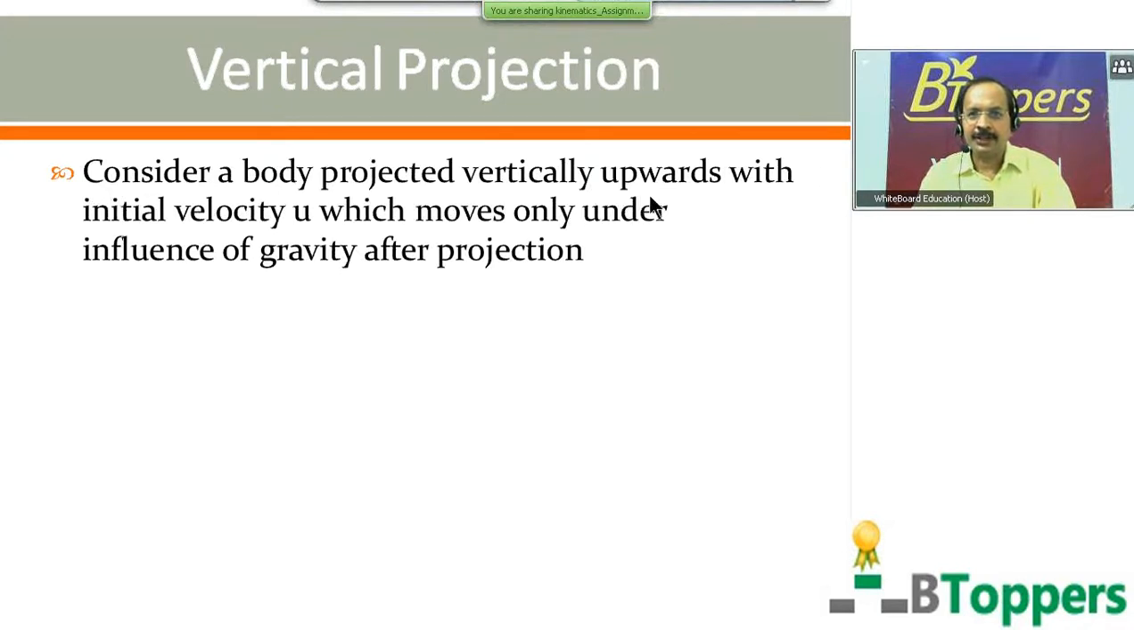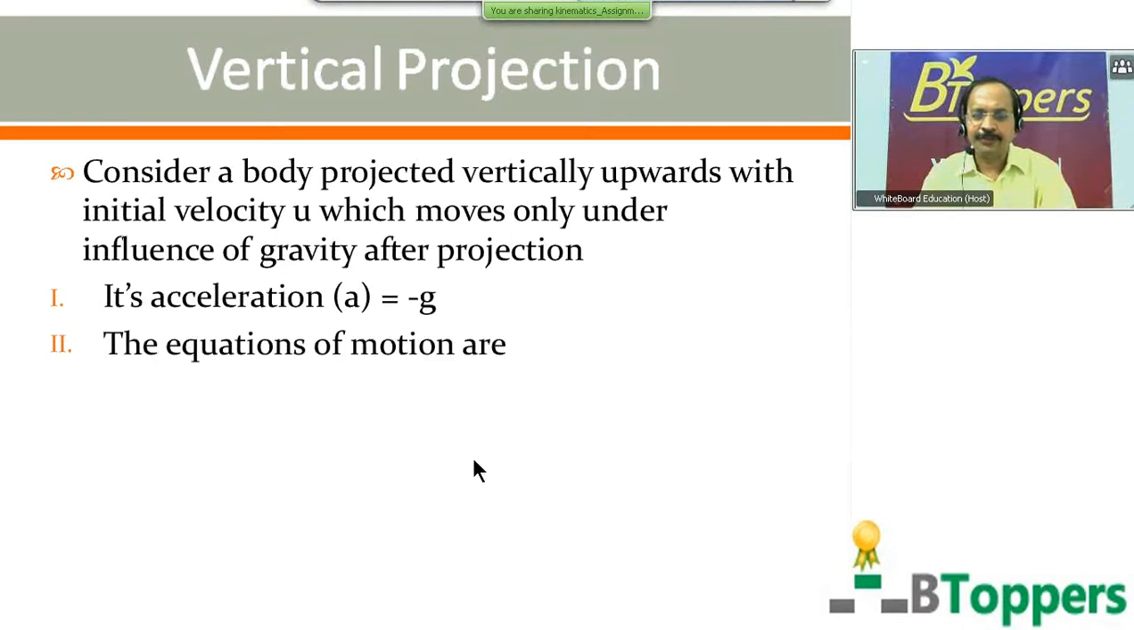Consider a body projected vertically upwards with initial velocity u, which moves only under the influence of gravity after projection. Its acceleration a equal to minus g. The equations of motion are, first one, v equal to u minus gt. That means velocity at time t after projection is given by v equal to u minus gt.